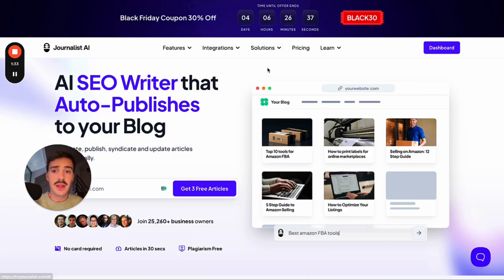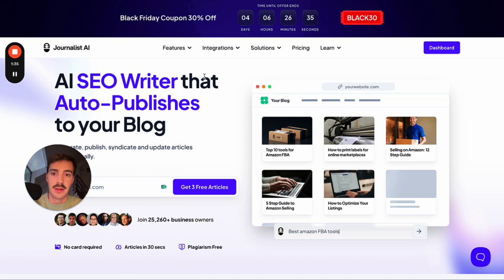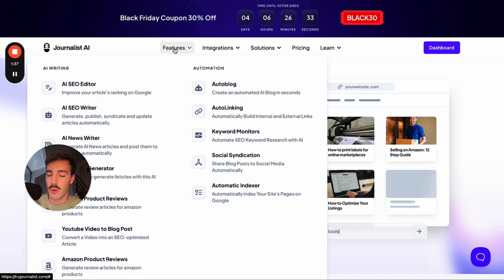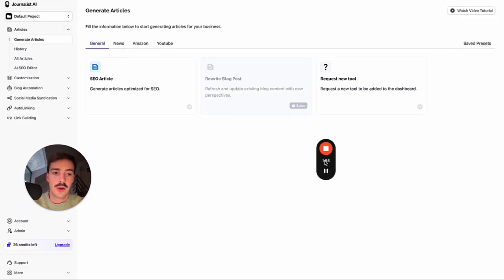Now, the AI we're going to be using is called Journalist AI. It does a lot of stuff right here, which I won't bother you with, but it does auto blogging, so automatic generation plus publishing, auto linking, auto keyword research, social syndication, indexing, and you can even edit your content with AI. So first things first is you log in, and you can access this for free, by the way.